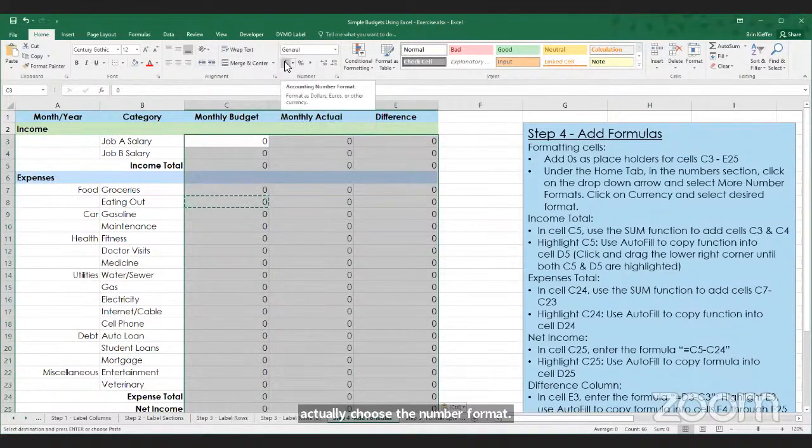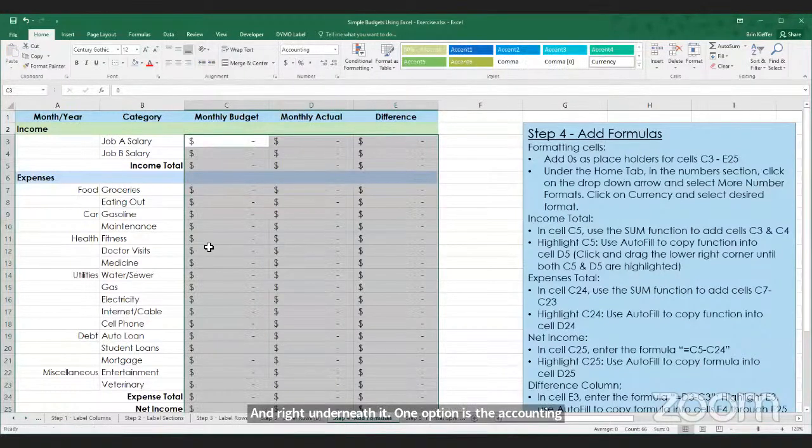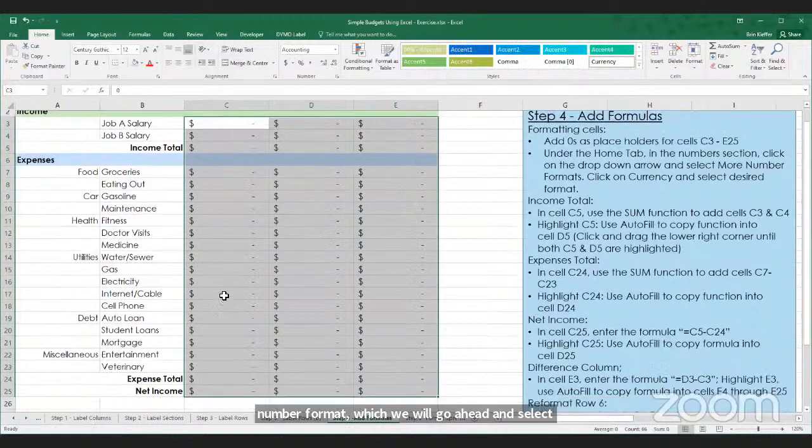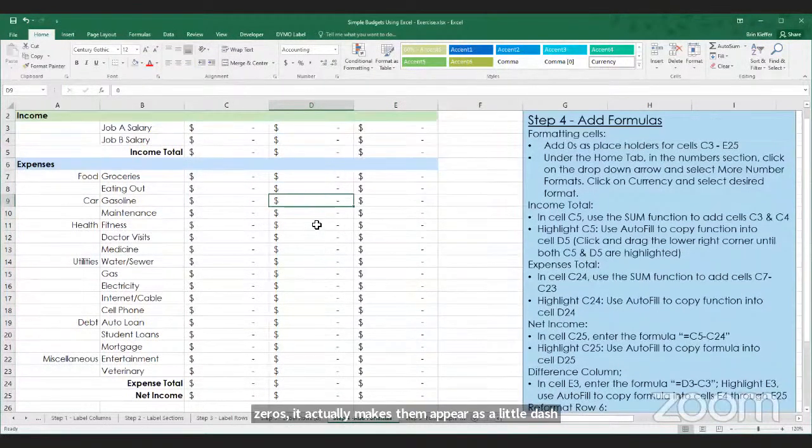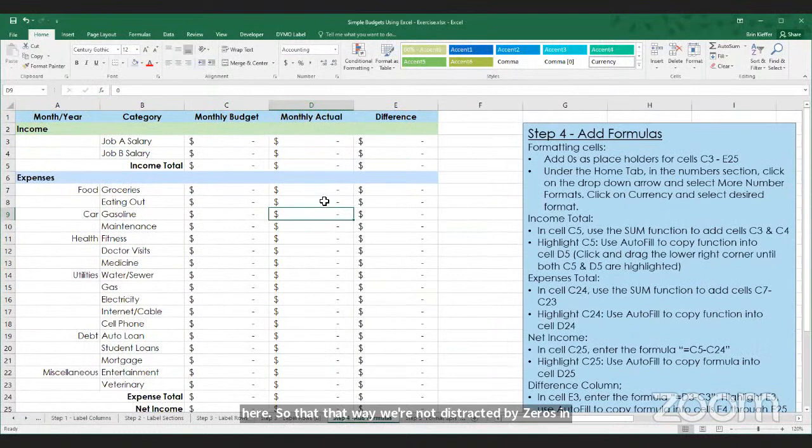Right underneath it, one option is the accounting number format, which we'll select. This does something interesting since these are all zeros: it makes them appear as a little dash so that we're not distracted by zeros in our accounting spreadsheet.